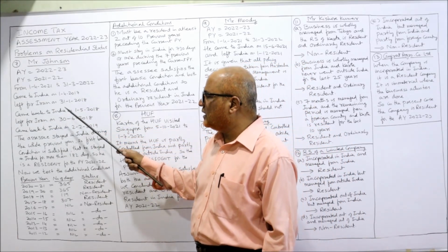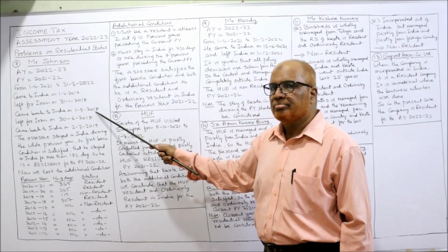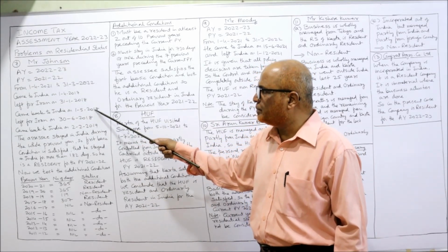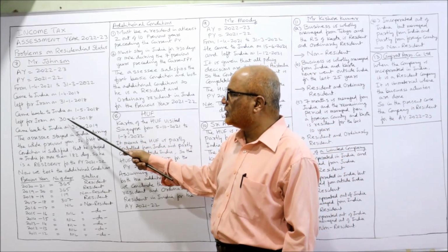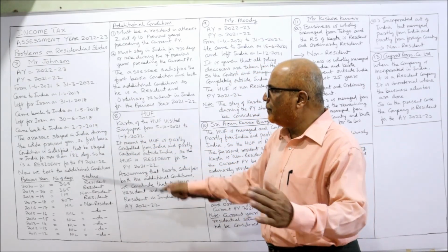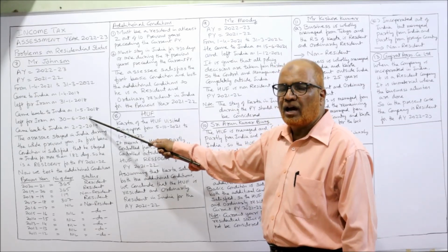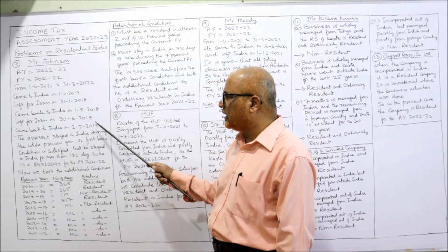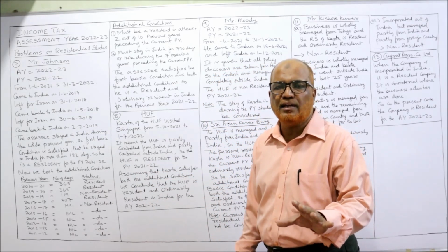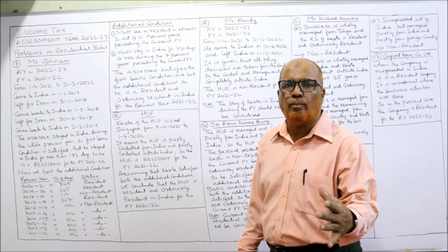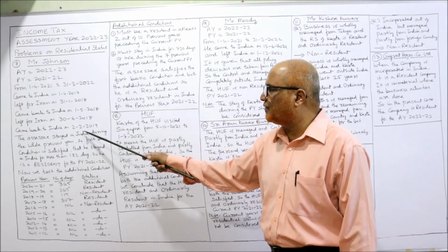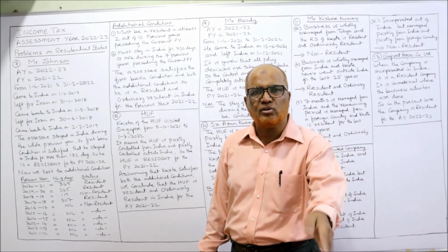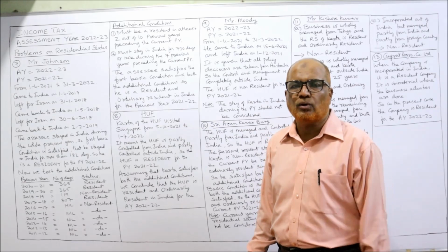Then he came back to India on 1st May 2018. So he went on 31st January 2018, came back to India on 1st May 2018. Then left for Iran on 30th June 2018. That means May and June, 2 months he was in India. After 2 months again he went to Iran and came back to India on 2nd Feb 2019. So finally he joined the original job and came back to India on 2nd Feb 2019. From 2nd Feb 2019 till the current date he was in India only. He never went out of India.